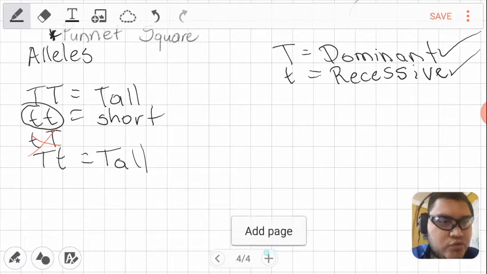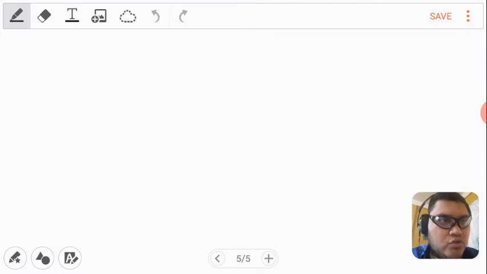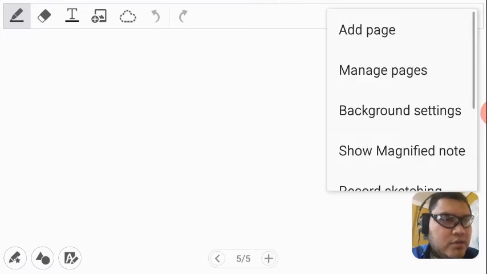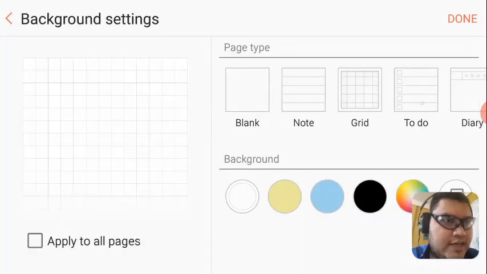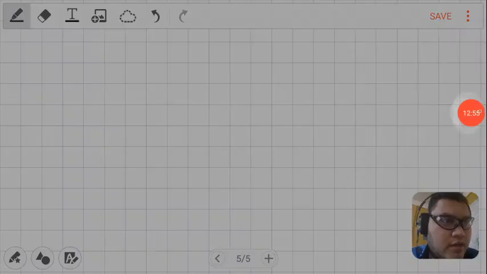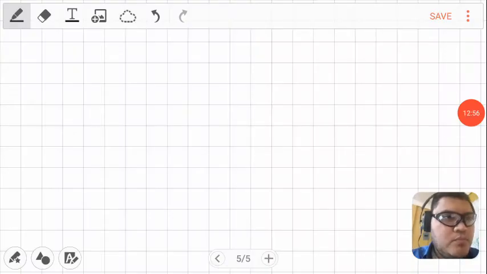Now, I'm going to move to show you an example of a Punnett diagram. Remember that you are going to need a little bit of math to understand it. It's important. Math is very important in the applying of genetics. Good.